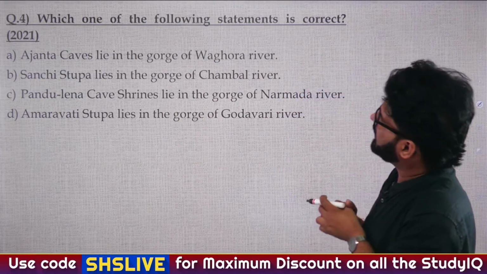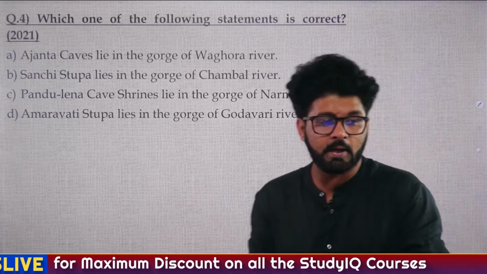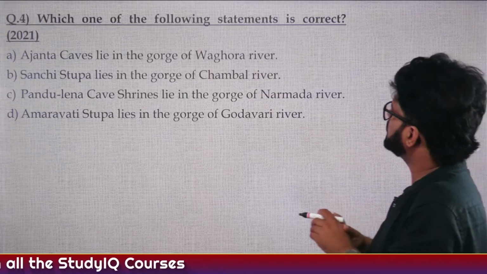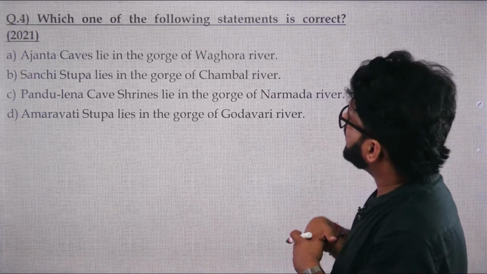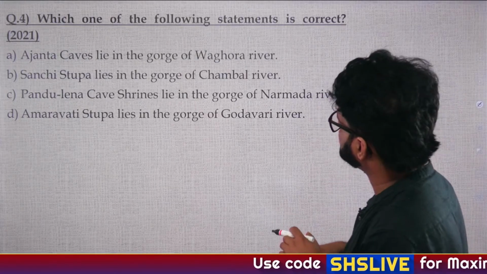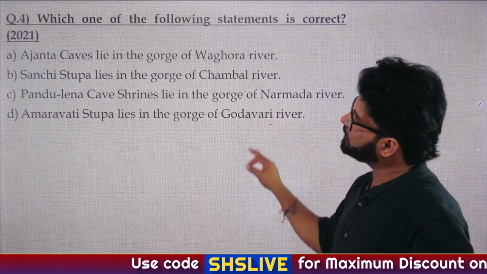Ajanta caves lie in the gorge of Waghora river. B, Sanchi Stupa lies in the gorge of Chambal river. C, Pandulena cave shrines lie in the gorge of Narmada river. D, Amaravati Stupa lies in the gorge of Godavari river. I will give you one homework based on this particular question.